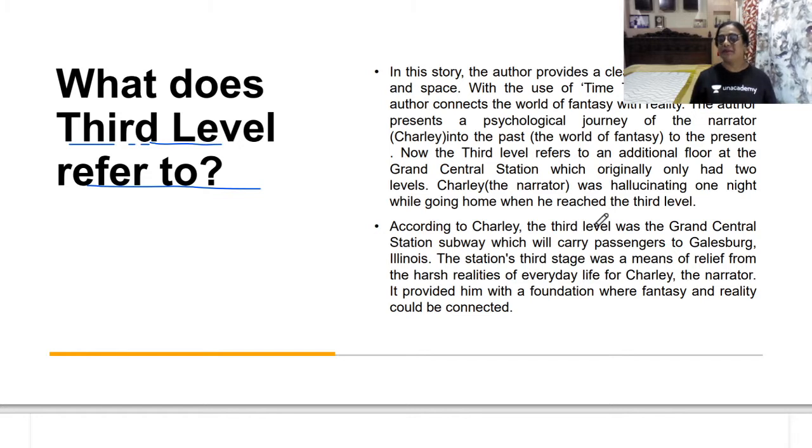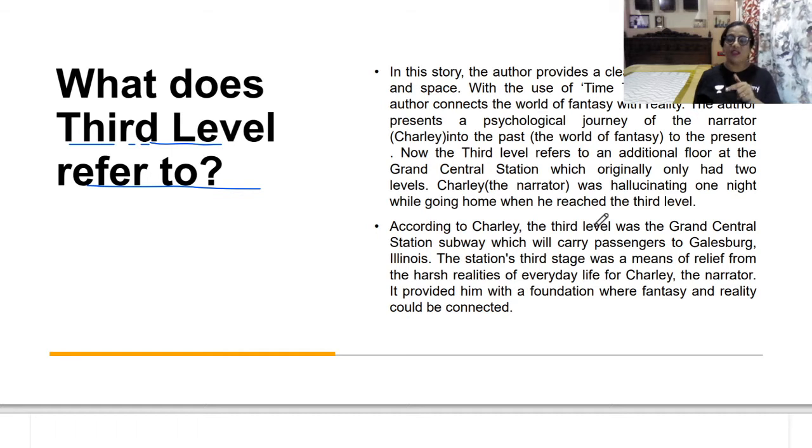Now, in this story, what happens? The author provides a very clear intersection of time and space. Now, what is actually the third level? You see, here in what I have given you, with the use of the time travel technique, the author connects the world of fantasy and reality. The author presents a psychological journey of the narrator.